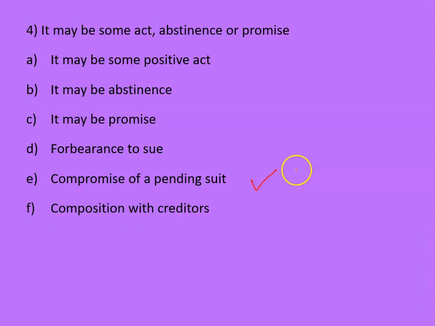To make a compromise means some kind of negotiation or some kind of composition they can form with each other. They can come to a decision, right? So that compromise which they are making, compromise means any kind of negotiation, any kind of dealing, any kind of agreement which they are making. So that is a valid consideration. Since we are talking about the essentials of valid consideration, any negotiation, any agreement related to the pending suit will in itself be considered valid.